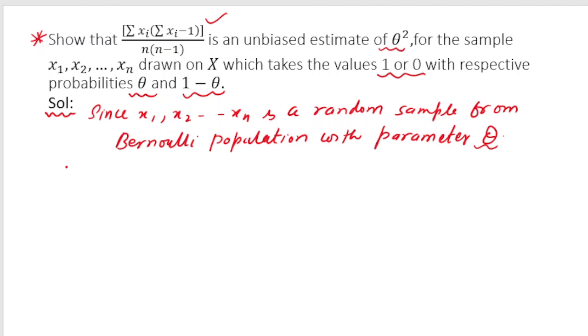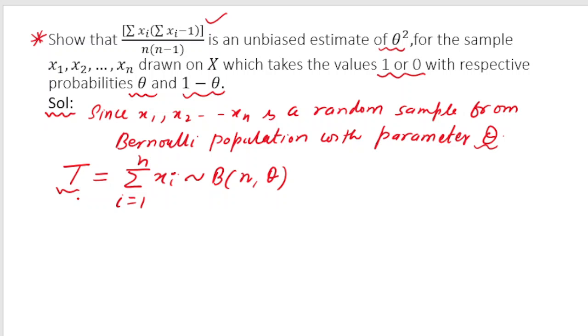We define a term t. What is t? t is the summation of xi, where i varies from 1 to n. So this is the characteristic I was talking about: if I am taking a random sample from a Bernoulli population, then this term t follows a binomial distribution with parameter n and theta. Because I am taking the values from x1 to xn, there are n sample values, so the summation of xi, i varying from 1 to n, will follow a binomial distribution with parameter n and theta.